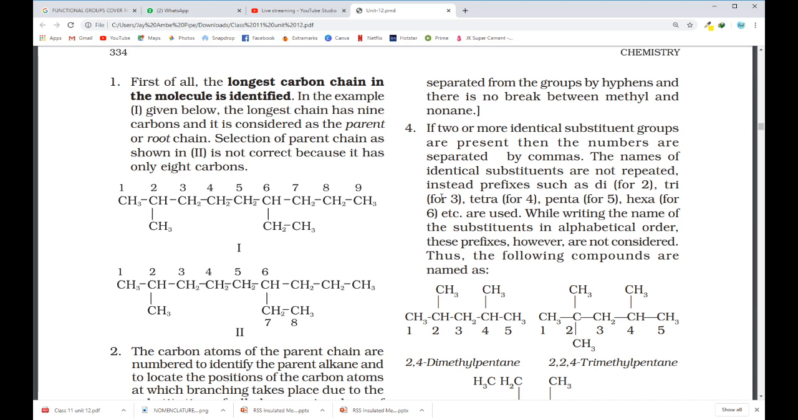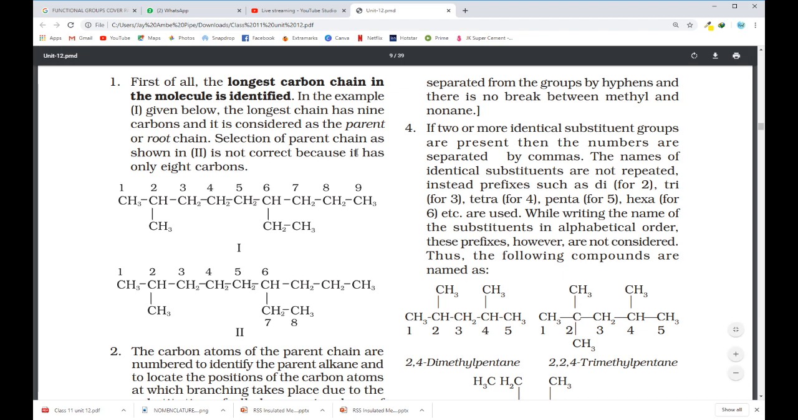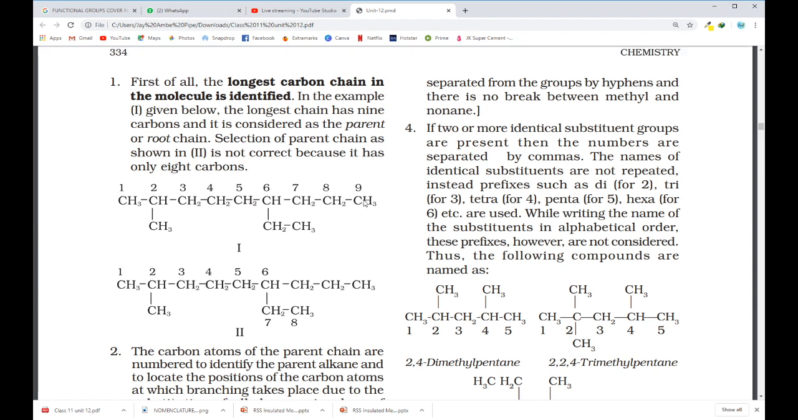But you don't always have to find the longest carbon chain in a straight line. It may be present like this also. But when we count the number of carbon atoms this way, it is only 8, while in the straight chain it is 9. So the longest chain we'll consider is of 9 carbon atoms. This longest chain is known as the parent chain or root chain.